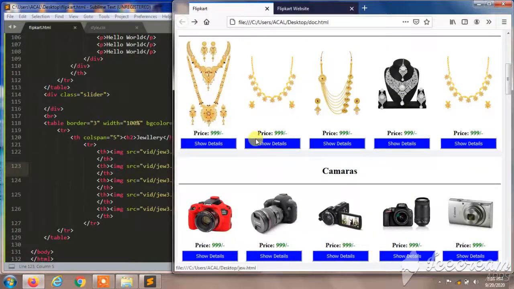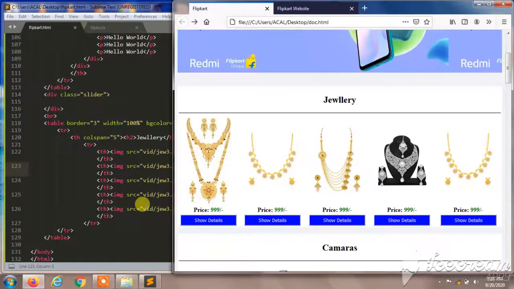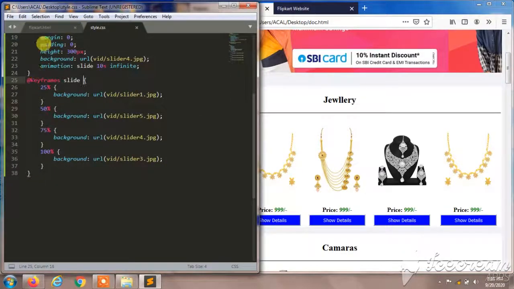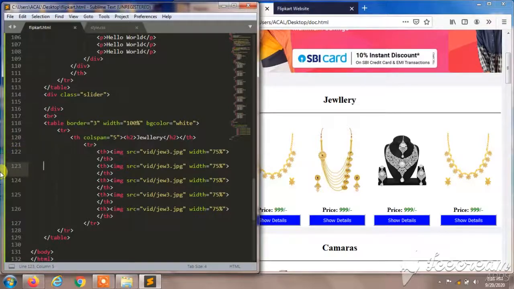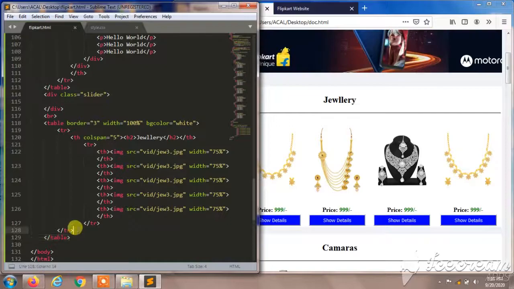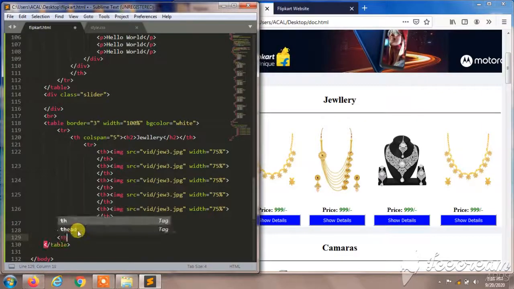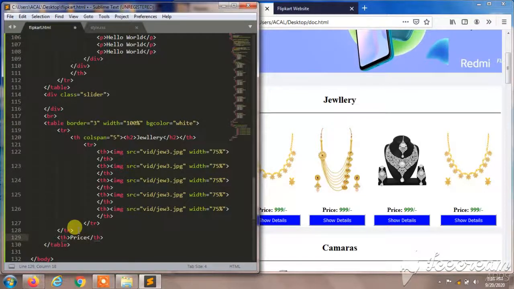So first, I'm going to add price details and tags, show details here. In the HTML file, we are going to add price beneath the image. So we are going to give a tr command here, tr enter. In the tr, we are going to give the price in the th.